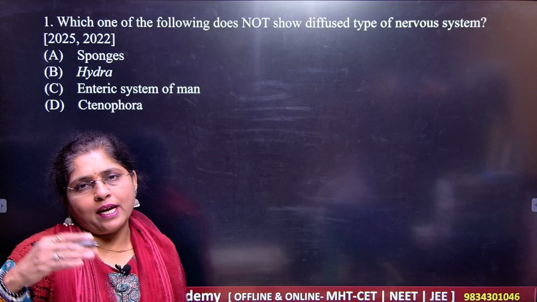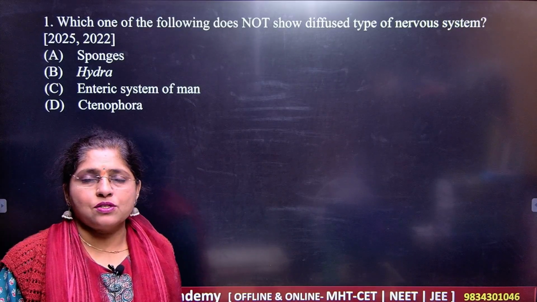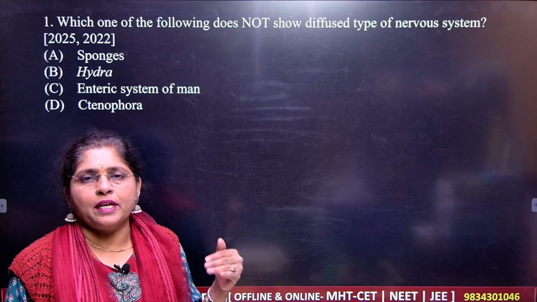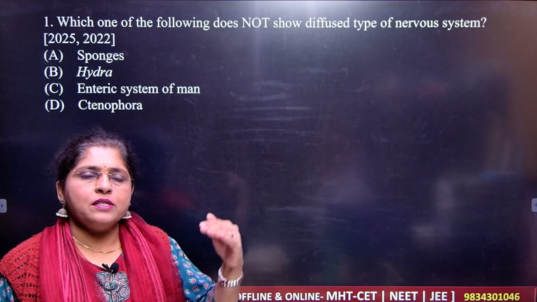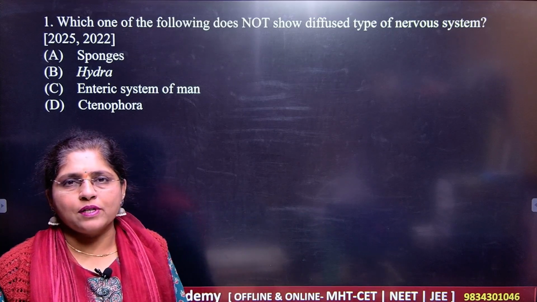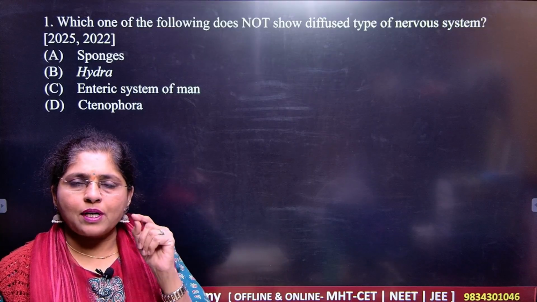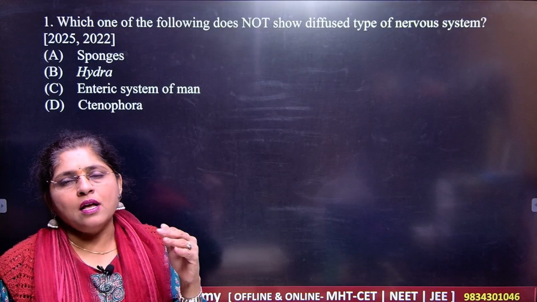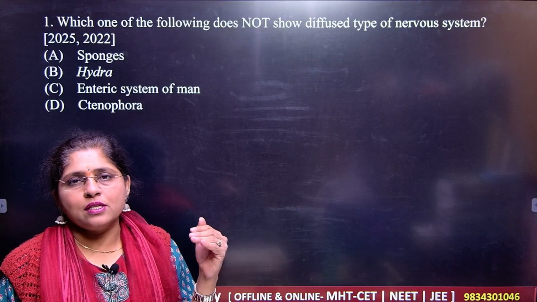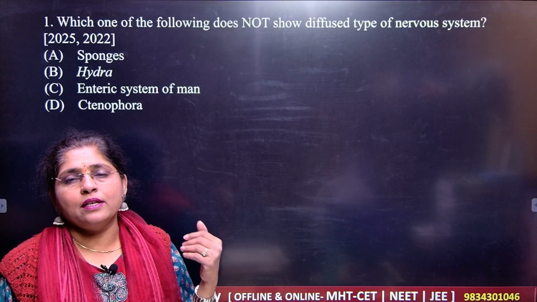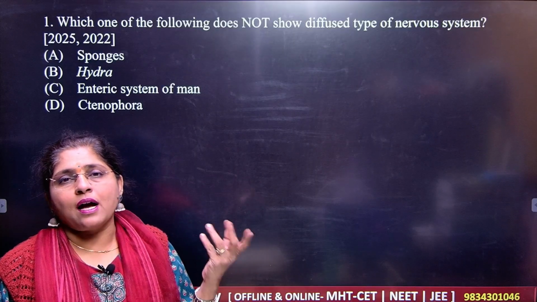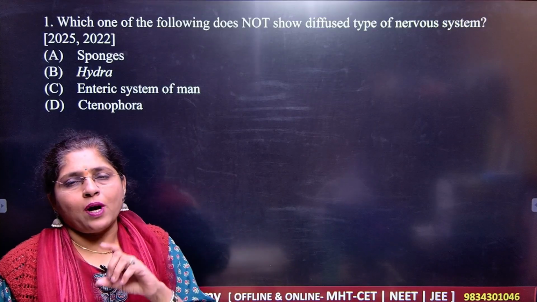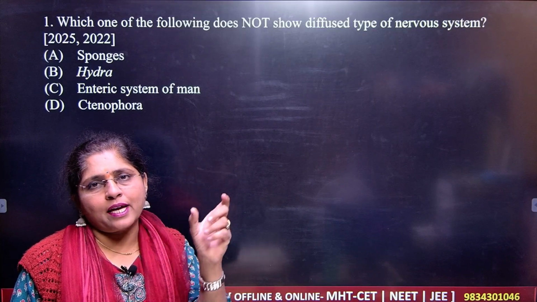You should know the hierarchy, that if you are talking about the nervous system, how the development is there in case of non-chordates. Starting from the phylum Porifera up to Chordata, how many different steps you are getting in the development of the nervous system, so that you will come to know which kind of developmental stages you can see in Porifera, then Platyhelminthes, Aschelminthes, Annelida, Arthropoda. Okay, then you have Mollusca, then Echinodermata, then Hemichordata, and last is Chordata. Okay, so I think as a mind map you should have this hierarchy level with you.